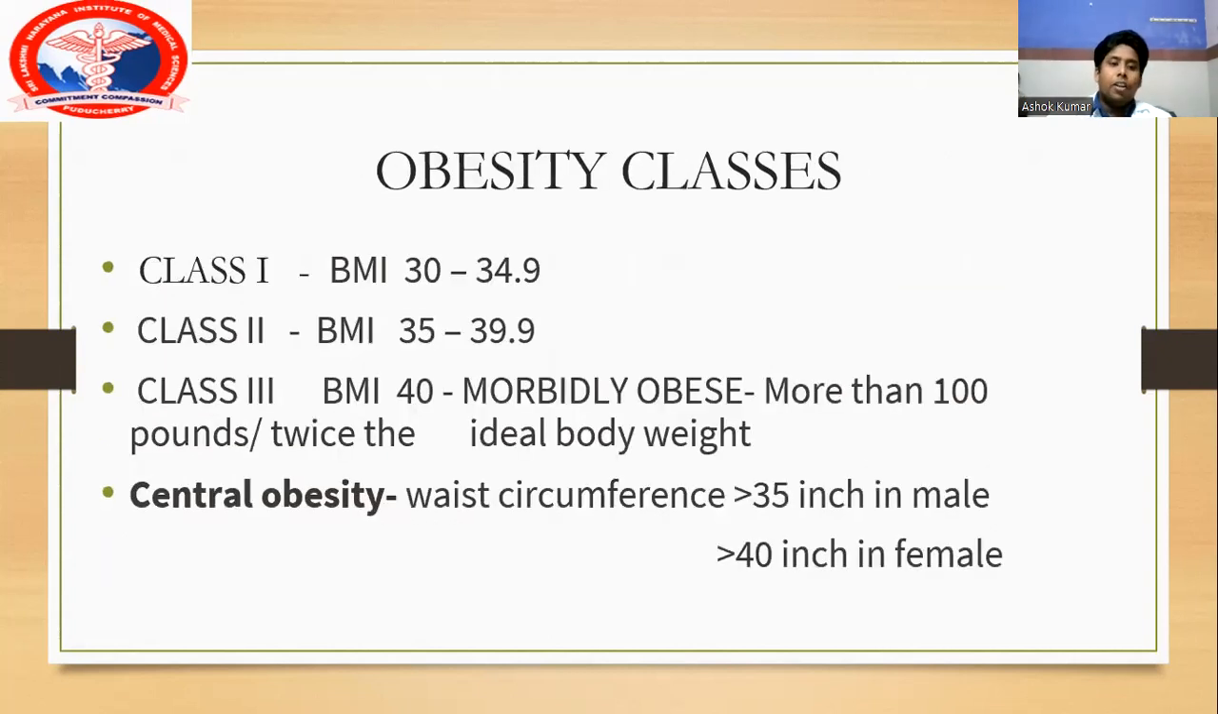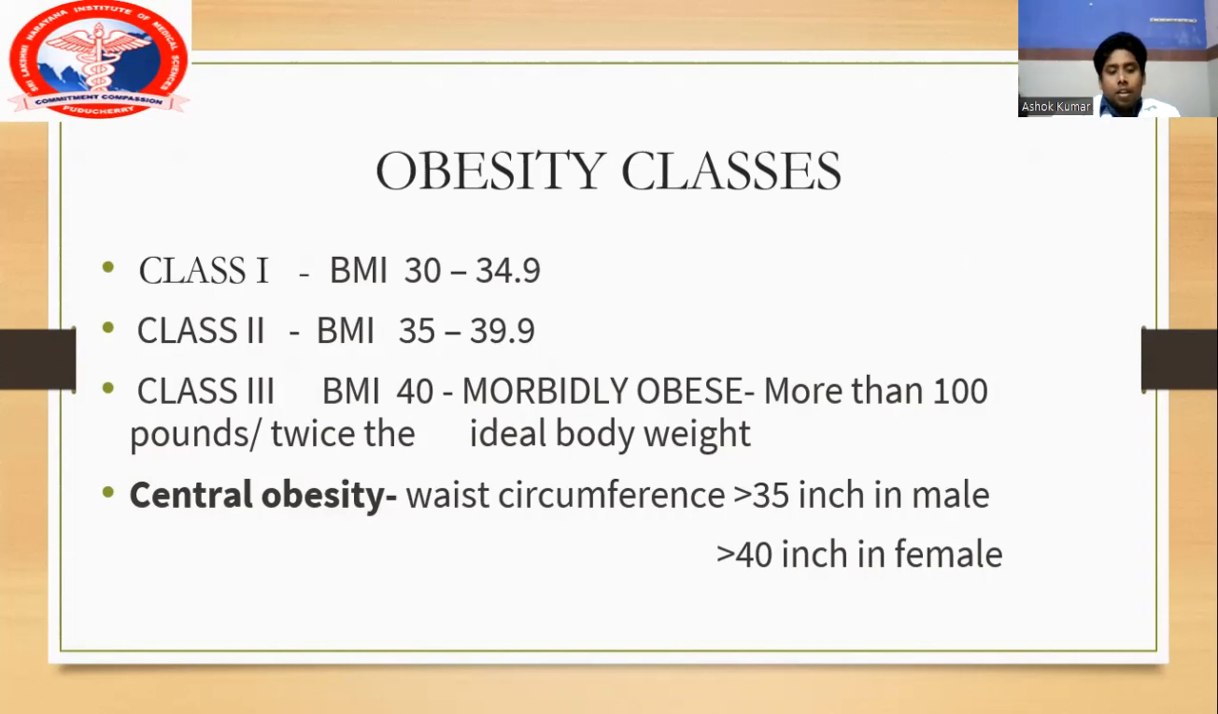Obesity is classified into three classes: class 1, class 2, and class 3. If the BMI is between 30 and 34.9, it comes under class 1. If the BMI is 35 to 39.9, it comes under class 2. And when the BMI is more than 40, we call it morbid obesity, like the patient is morbidly obese. The other criterion to be morbidly obese is that the patient's body weight is twice the ideal body weight, or the patient is more than 100 pounds overweight, or the BMI is more than or equal to 40.